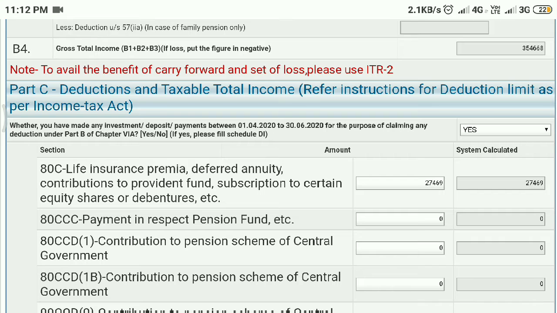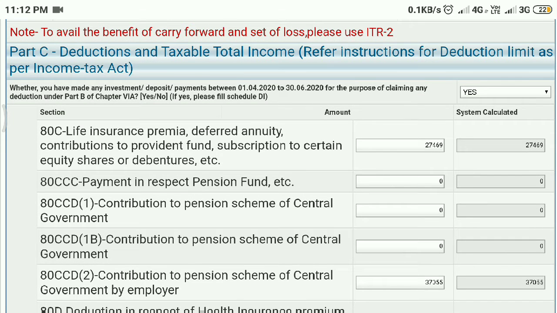If you have invested any amount during this pandemic from April 1st to 30th June 2020, CBDT is allowing deduction in addition to what we have spent in financial year 1920.